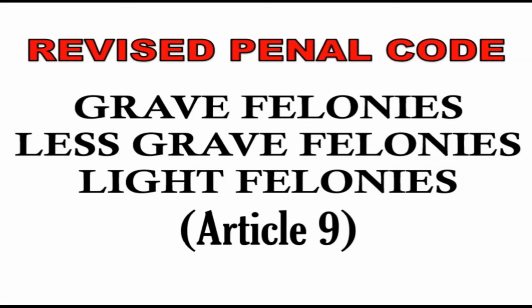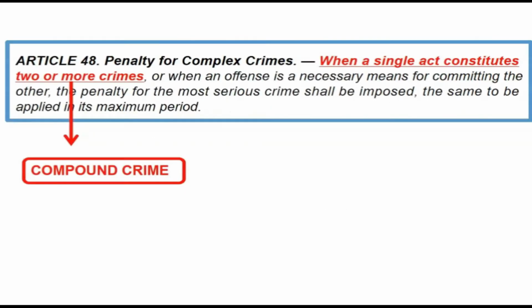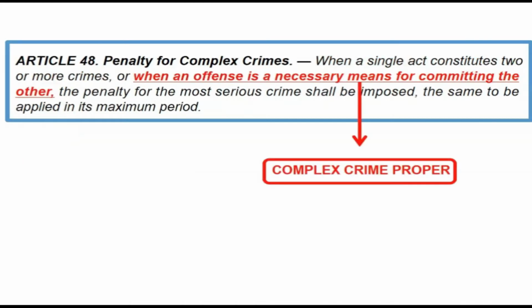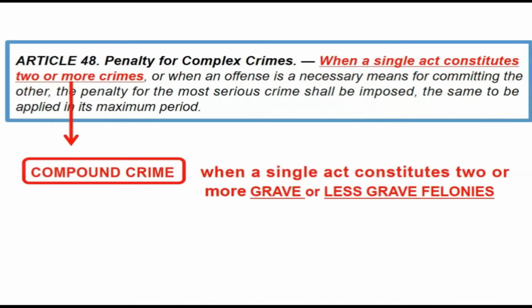Under Article 48, we have complex crimes. There are two kinds of complex crimes. We have compound crime and complex crime proper. Under compound crime, the single act constitutes two or more grave or less grave felonies. In other words, the resulting felonies must be either both grave or both less grave, or one is less grave and one is grave felony. If there is a light felony, you should not complex it with the other crimes. Light felonies are treated and punished as separate offenses.